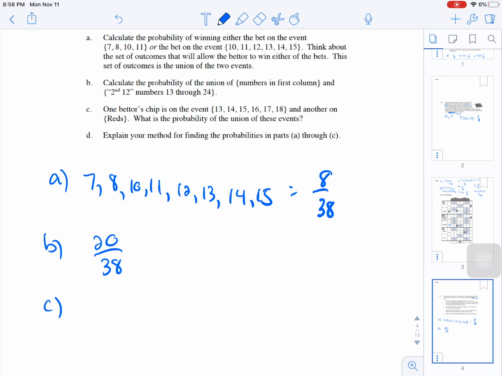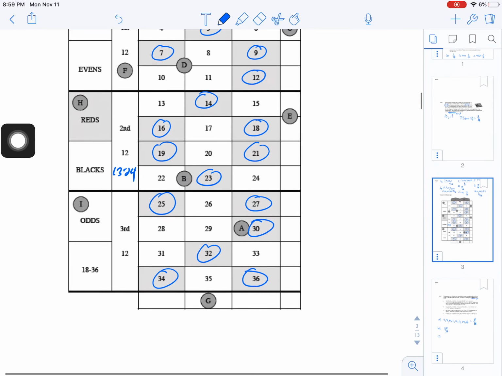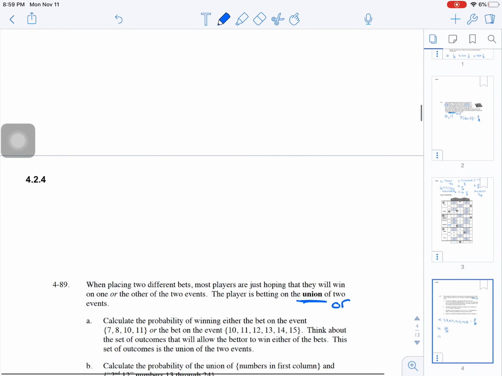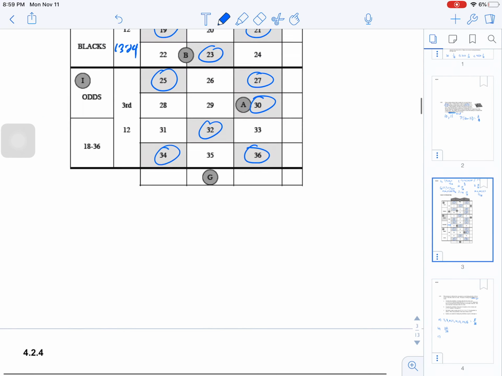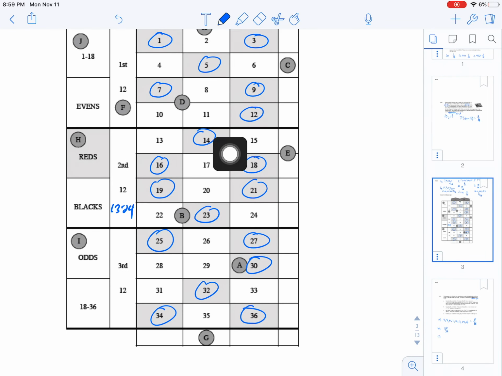C is saying somebody has a chip on 13, 14, 15, 16, 17, 18, and another on reds. What's the probability of the union of these events? So the probability of 13, 14, 15, 16, 17, 18, which is right in here, or the reds?